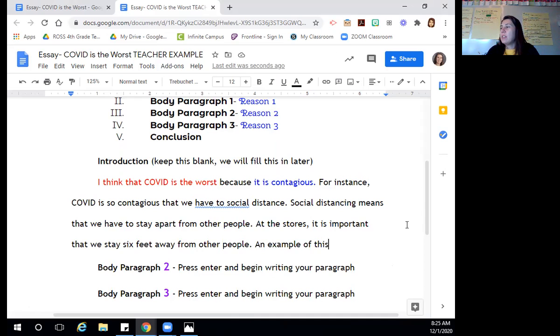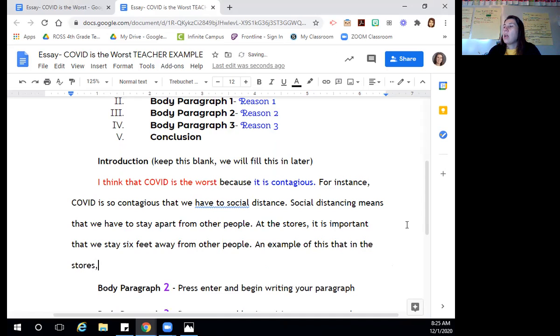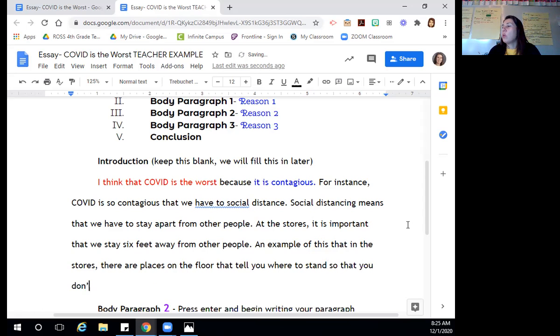An example of this is that in the stores, there are places on the floor that tell you where to stand so that you don't get too close to other people.